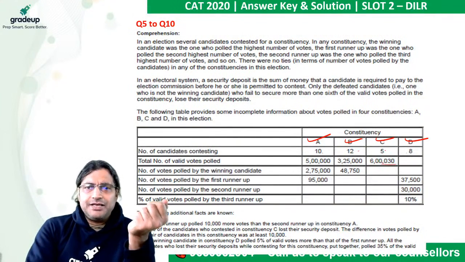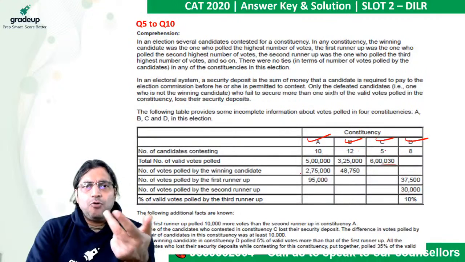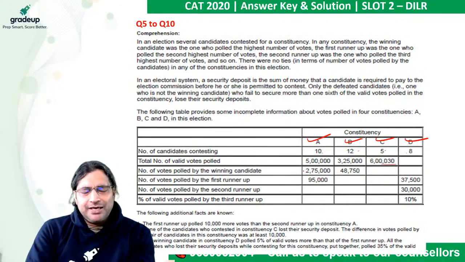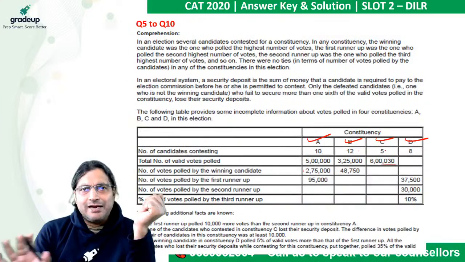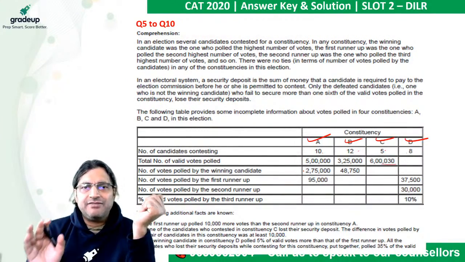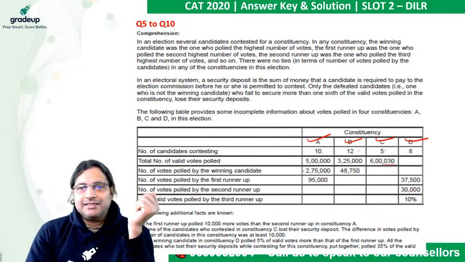So 6,30,000 here. And then there is one winning candidate, of course first past the post, the system which we have here in India. So whoever gets the maximum number of votes is the winner. There are no ties. That is very clearly declared here. Then some conditions: the winner, then first runner-up, second runner-up, third runner-up, like this.